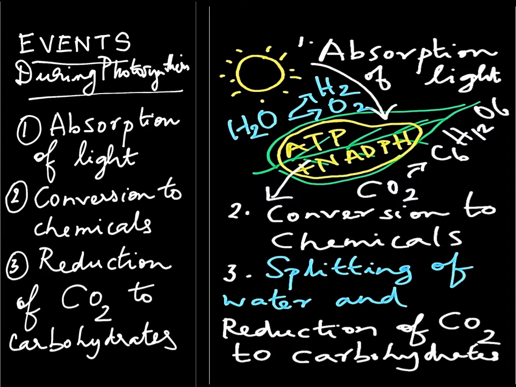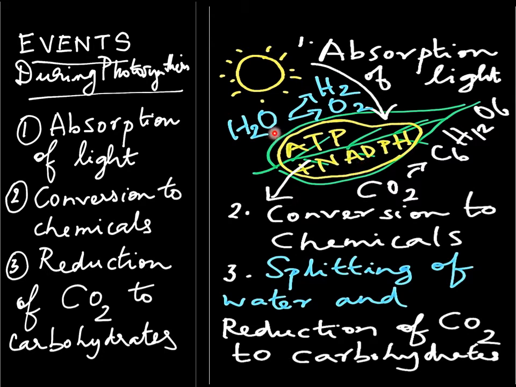So the same thing we can pictorially represent in this manner. First is absorption of sunlight. So the leaves over here will absorb the sunlight, and second event is conversion of light energy to chemical energy. The chlorophyll present in the chloroplast will absorb the light. That light energy will be converted to chemical energy in the form of ATP and NADPH, and it will be stored within the leaves.